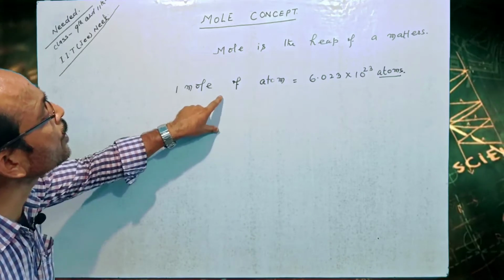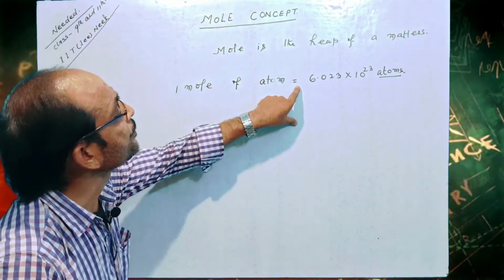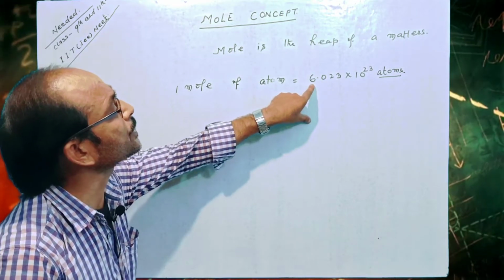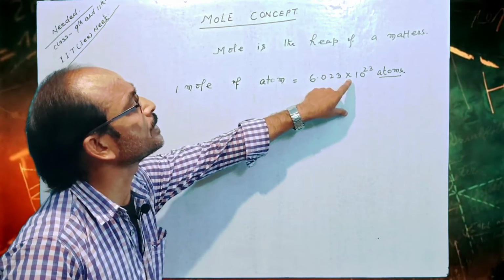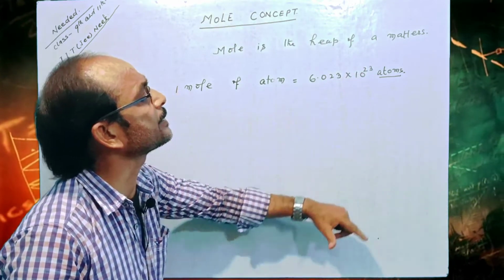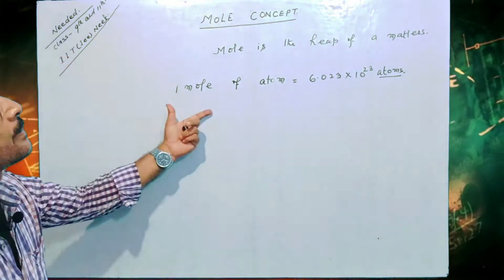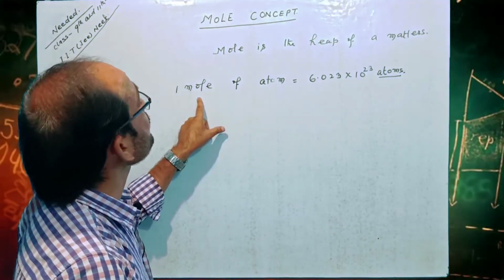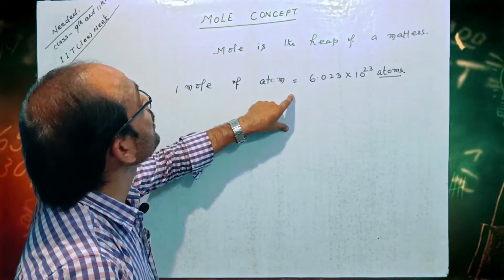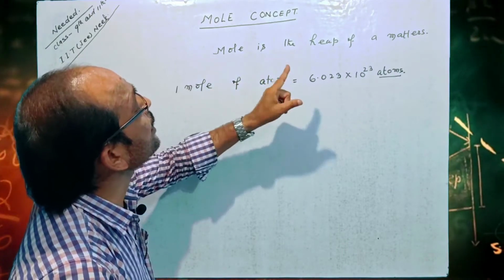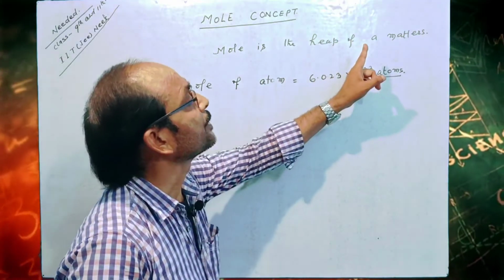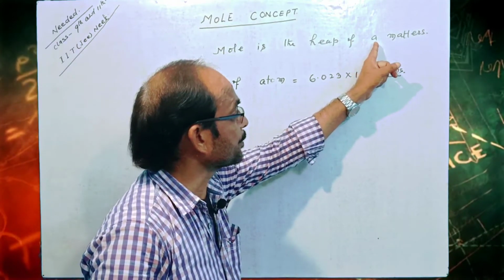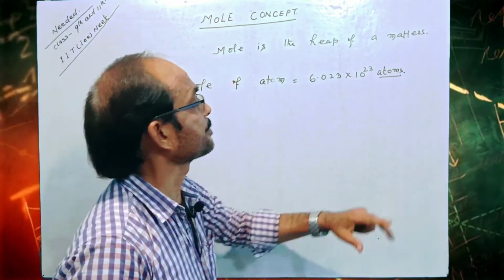Here 1 mole of atom equal to 6.023 into 10 to the power 23 atoms, that explain about the mole is the heap of atoms.